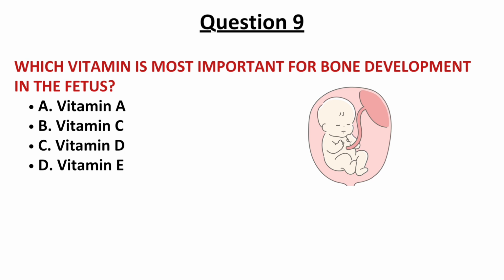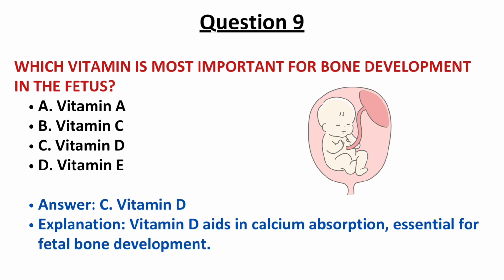Question number 9. Which vitamin is most important for bone development in the fetus? Options are vitamin A, C, D and E. And the correct answer is option C, vitamin D. It aids in calcium absorption and is essential for fetal bone development. So vitamin D is important for fetal bone development.